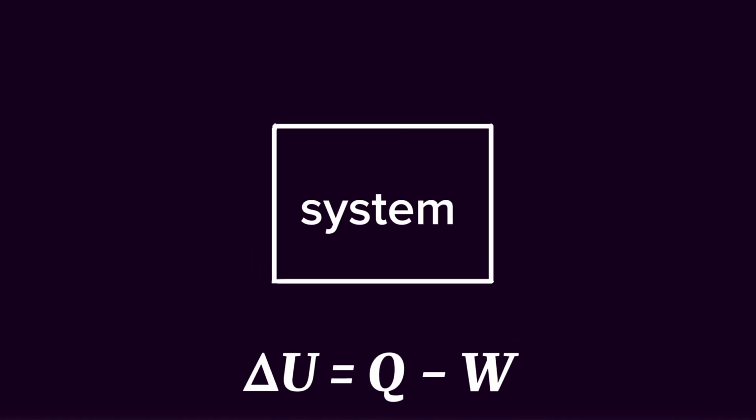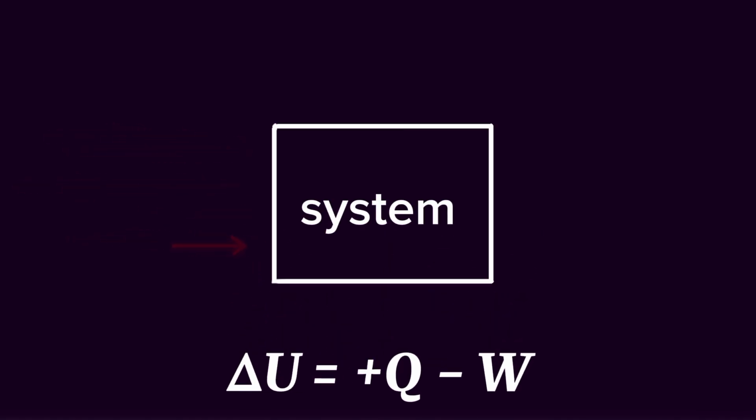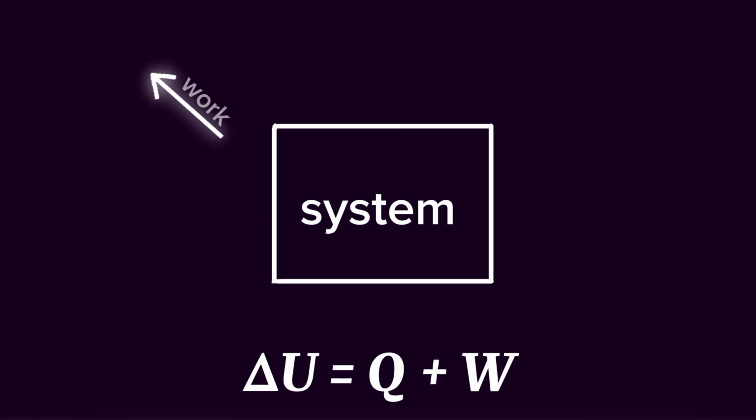Also, Q would be positive if heat is being added to a system, and if heat is being removed, Q is negative. Now if the work is done on the surroundings, W would be positive, and if work is done on the system, then negative.